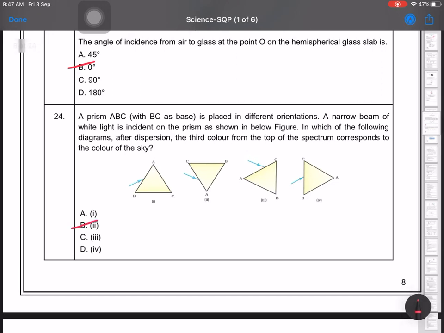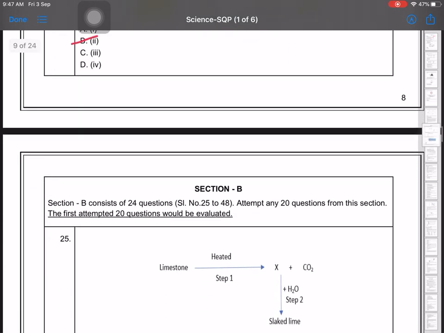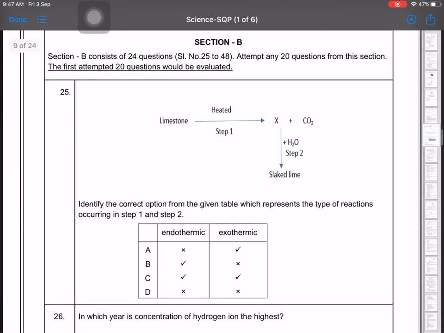So the first section is complete. Now we'll go for section B. It also contains 24 questions. You have to attempt only 20 out of these.